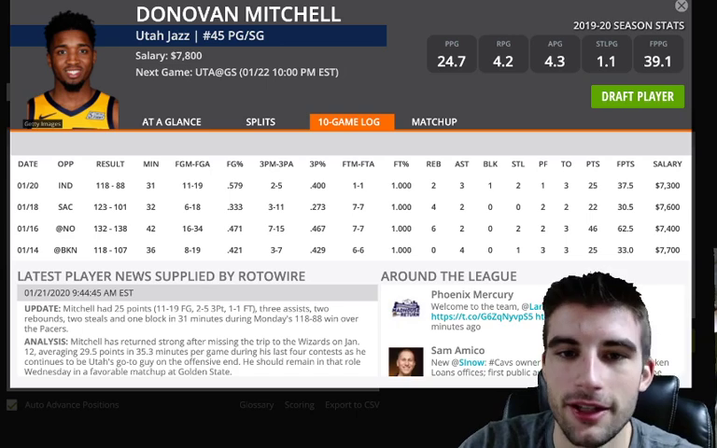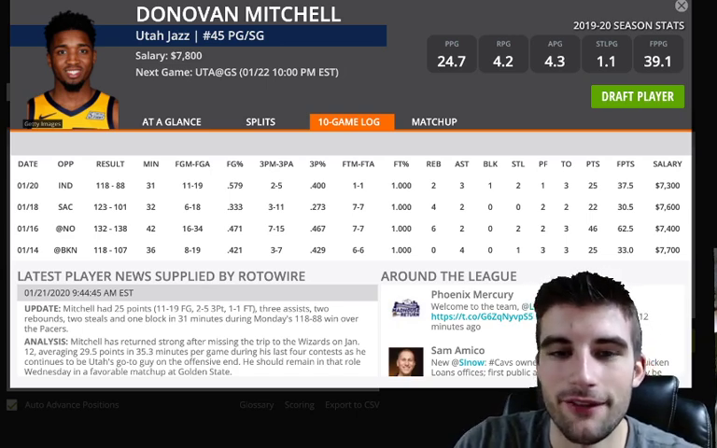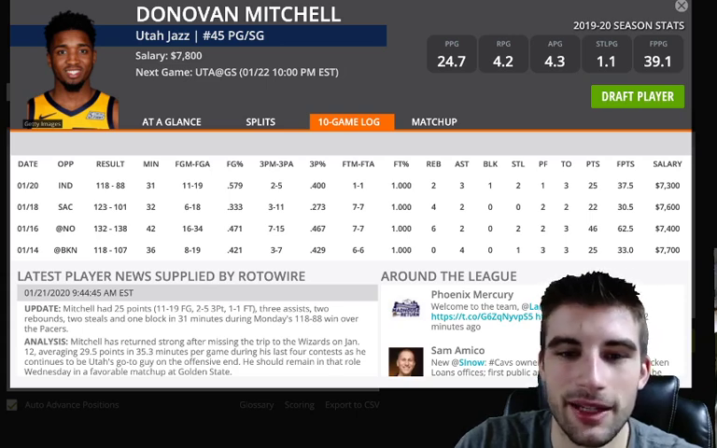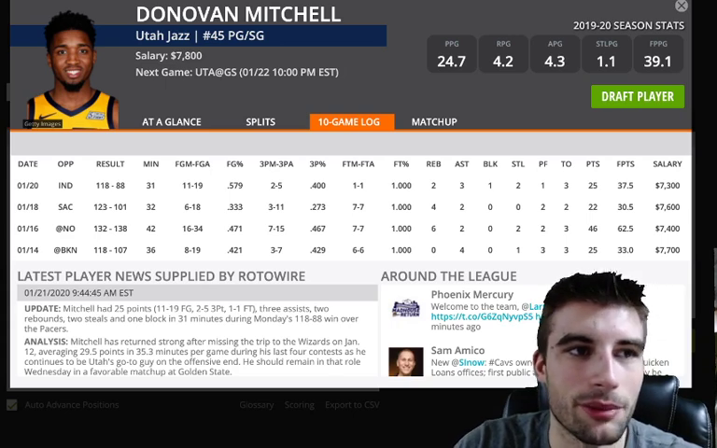Yeah, Donovan Mitchell, he's fine. I mean, Golden State's bottom 5 versus guards. And now it does hurt a little bit that Mike Conley's back. It's going to hurt his usage rate a little bit and his points per minute, but still, he's got a 31% usage rate on the season in general, 1.13 points per minute.